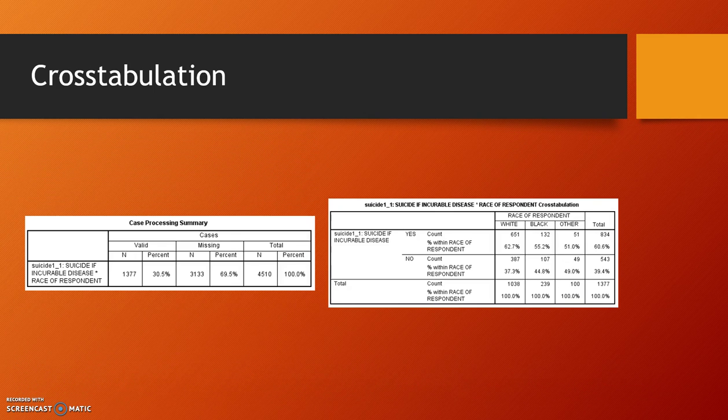This next slide is the cross tabulation, and for this we're comparing two variables. For mine, I used race to see the relationship between the different races and their view on suicide due to an incurable disease. The results showed that the race group white is the most likely to agree with suicide due to an incurable disease, with 62.7%. The race group black followed with 55.2%, and other had 50% that agreed.